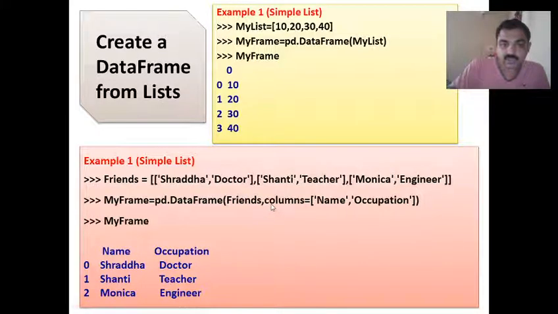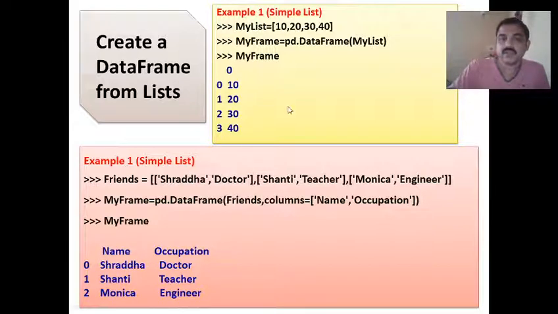We are also passing column names. In the previous example, we had not passed any column names; now we are passing them. Name and occupation will be the column names. When you display it, whatever we have specified as name and occupation will be the column headings, and the values will be assigned like this: Shraddha is a name and occupation is doctor, Shanti is a name, occupation is teacher, Monica is a name, occupation is engineer. No index value has been passed here, so it will assign the default index values.